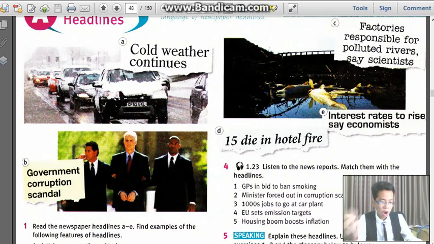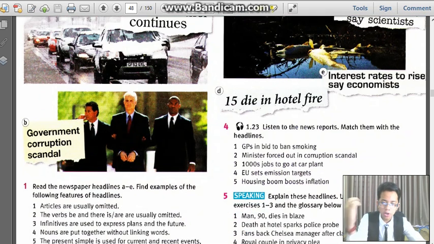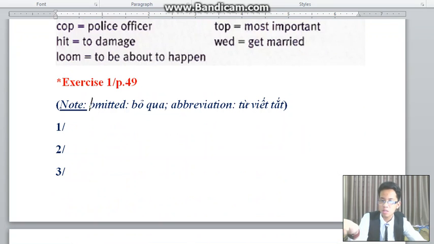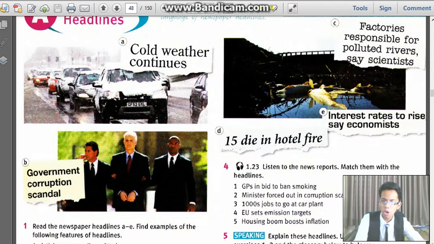So first, articles are usually omitted. As you can see, I have written you some notes. Omitted means bỏ qua. So, articles are usually omitted. What do we have? Cold weather continues. Instead, it would be the cold weather continues.